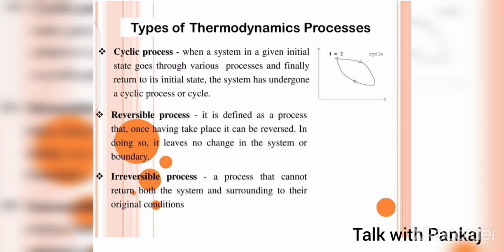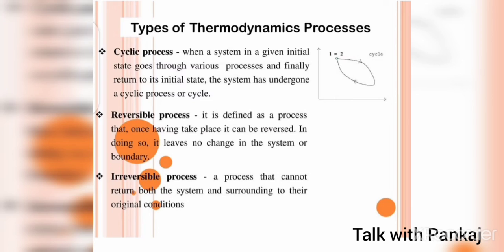So, friends, now we see the types of thermodynamic processes: cyclic process, reversible process, irreversible process. There are three main types of processes. Now we see what a cyclic process is. When a system in a given initial state goes through various processes and finally returns to its initial state, the system has undergone a cyclic process or cycle.